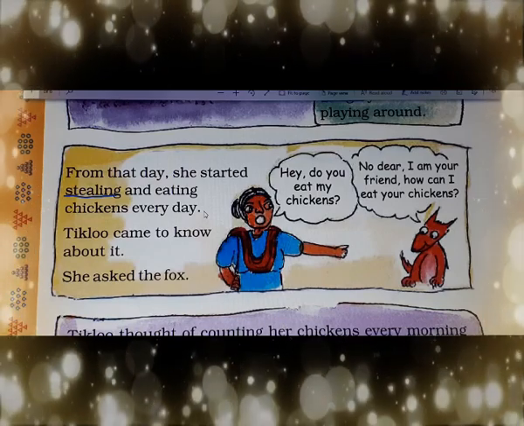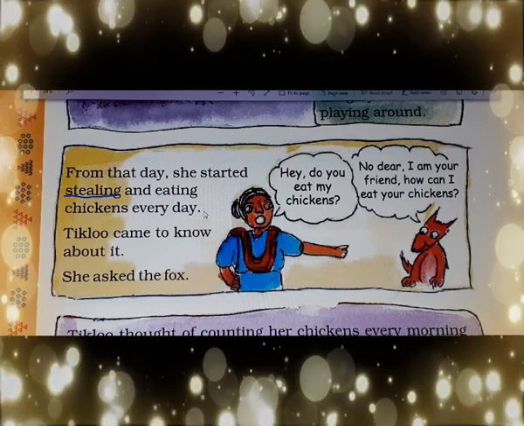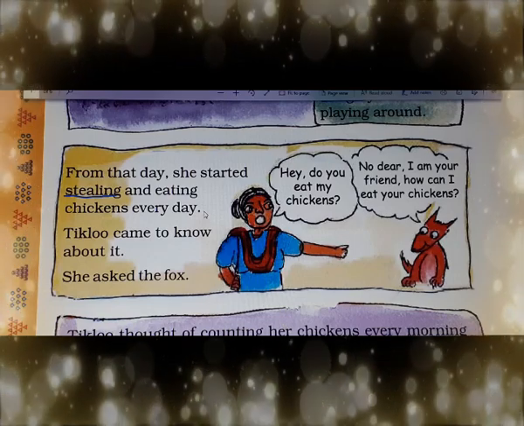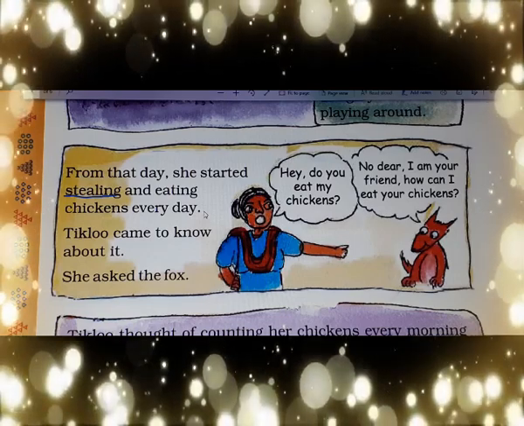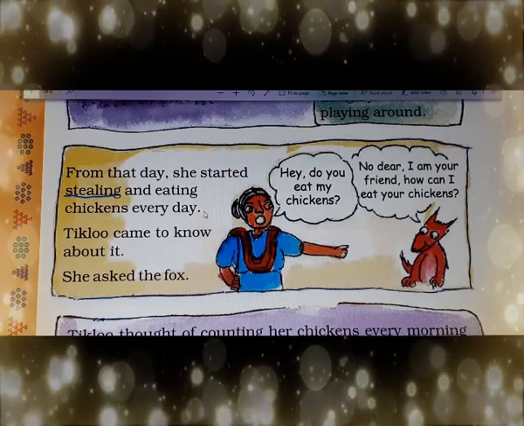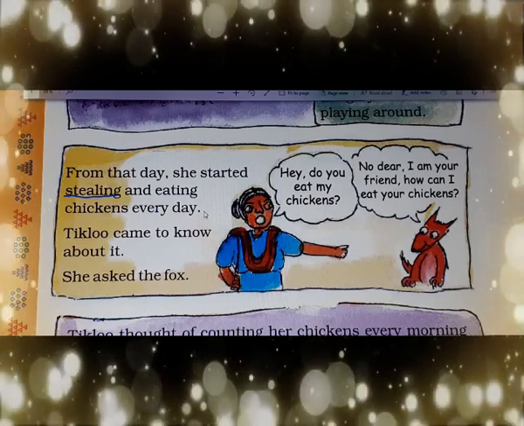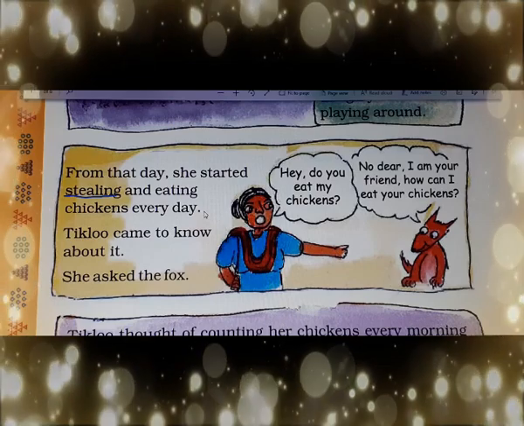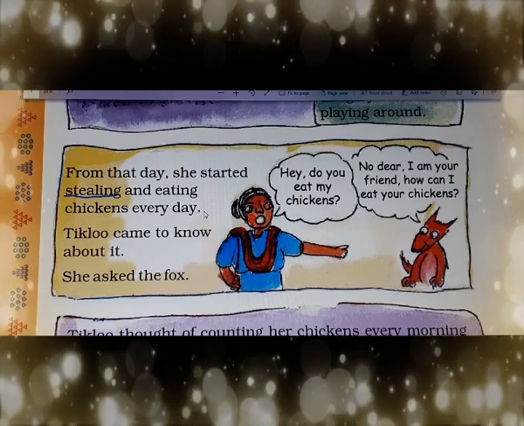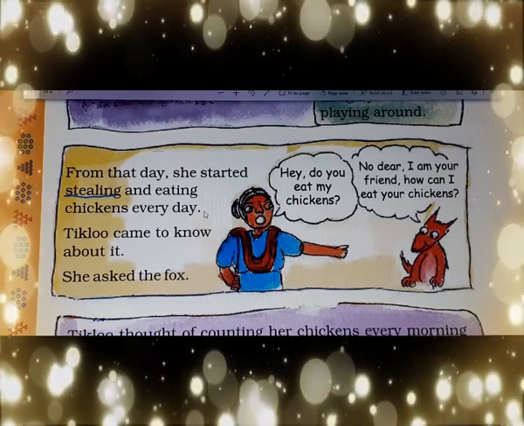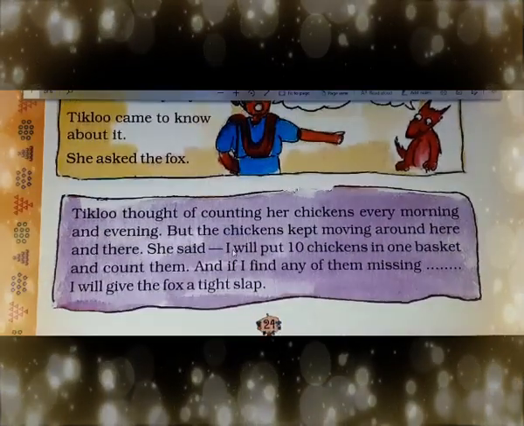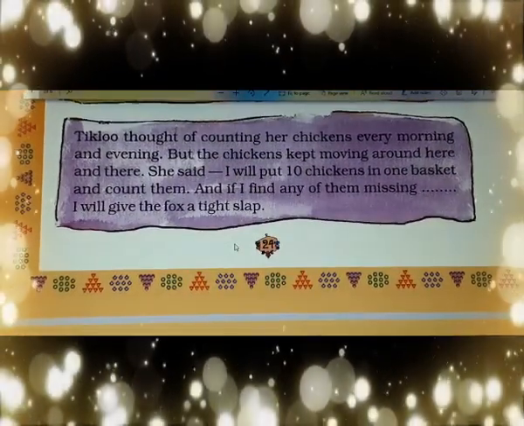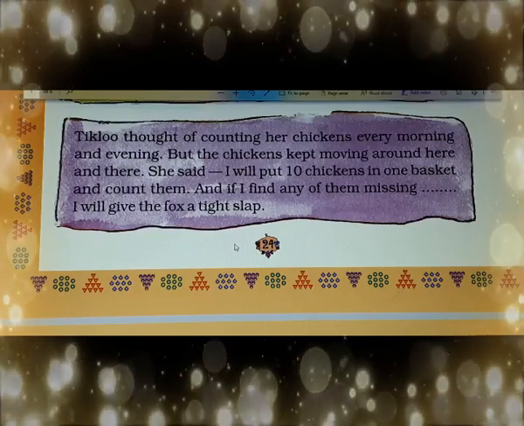Tiklu came to know about it. She asked the fox, जैसे ही Tiklu को ये पता चला, उसने fox से पूछा, "Hey, do you eat my chickens?" Fox: "No dear, I am your friend. How can I eat your chickens?" नहीं, मैंने नहीं खाया, मैं तो आपका friend हूँ.